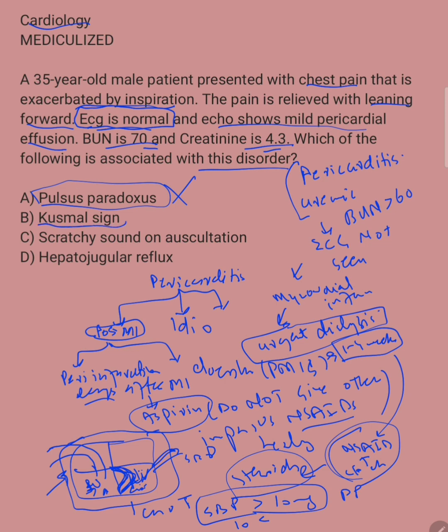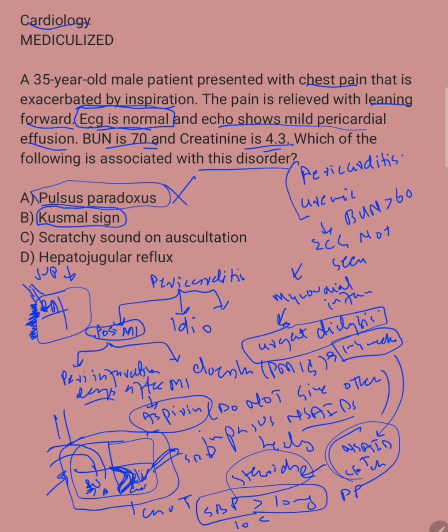Kussmaul sign is another one, seen in constrictive pericarditis. Normally when you inspire, say this is the heart, this is the right atrium, and this is the JVP. Blood will come down into the right atrium and fill it, and the JVP drops because there is not a lot of blood here. But let's say you have constrictive pericarditis. Here we have constriction.